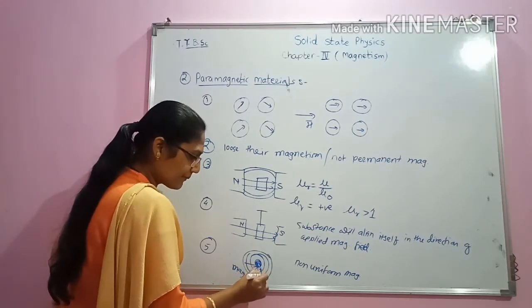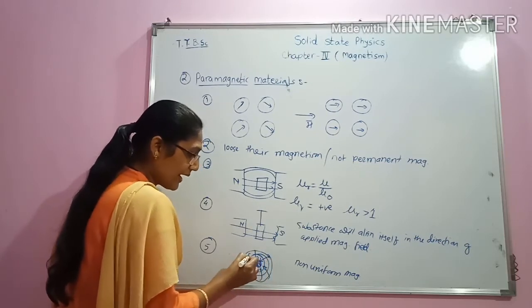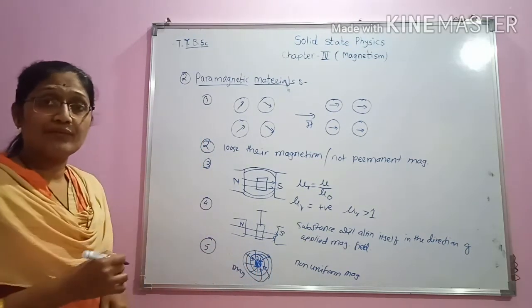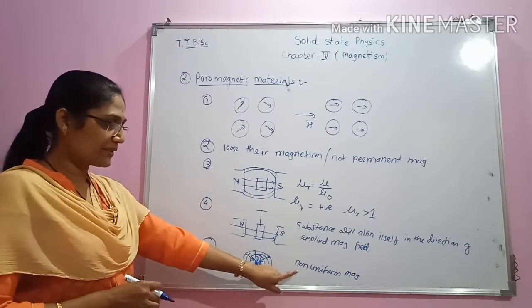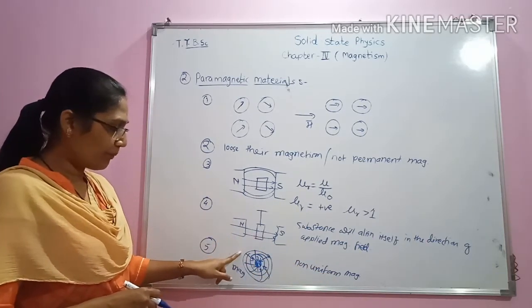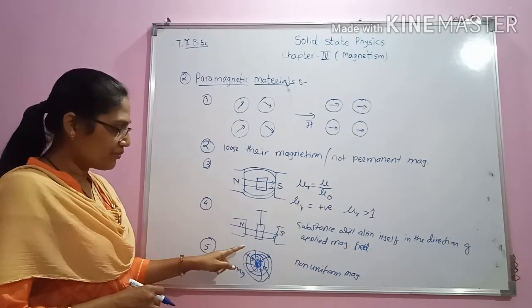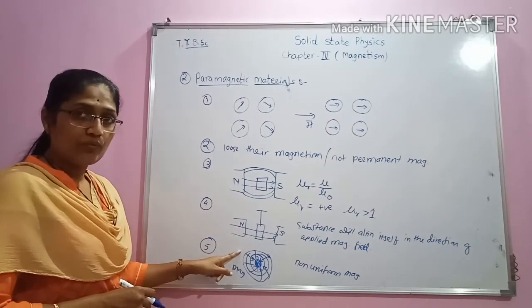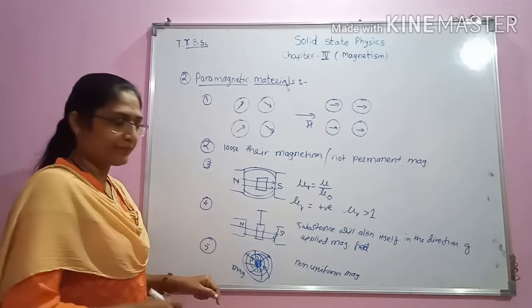It means that this substance will get accumulated at the center of the petri dish. That is, in the presence of a non-uniform magnetic field, they will move from the periphery of the dish to the center, that is, from the weaker end of the magnetic field to the stronger.